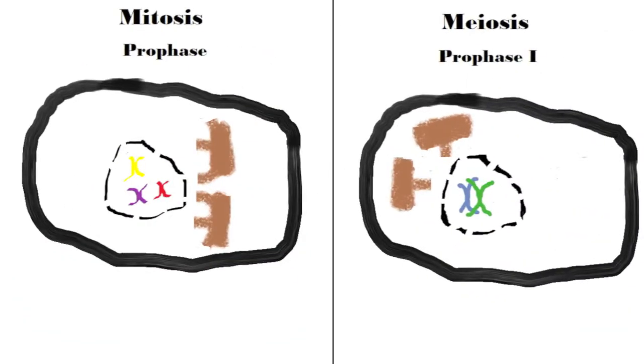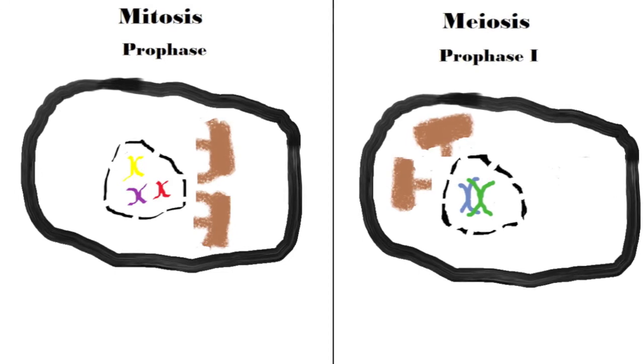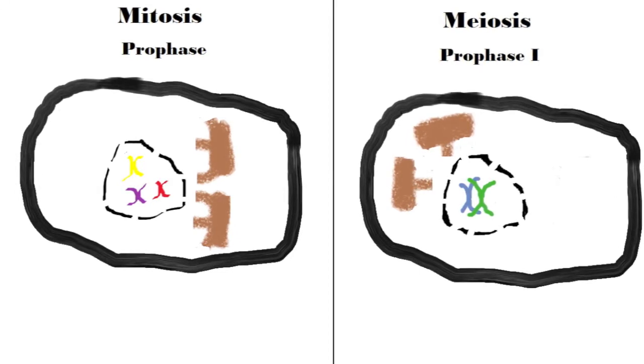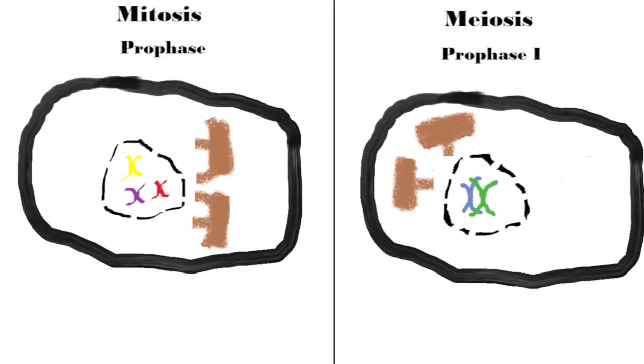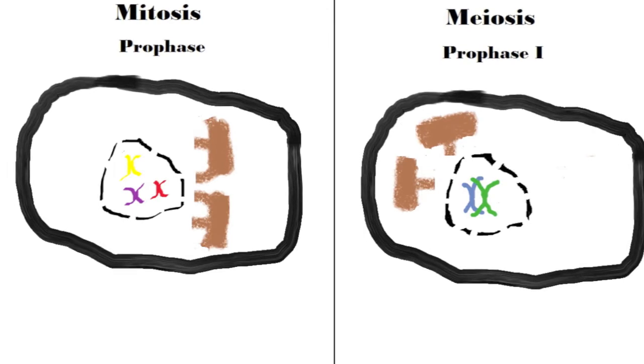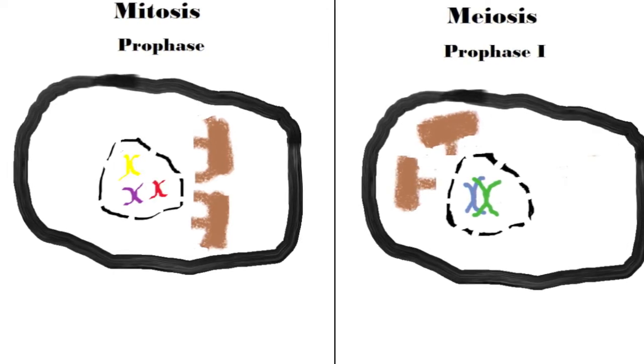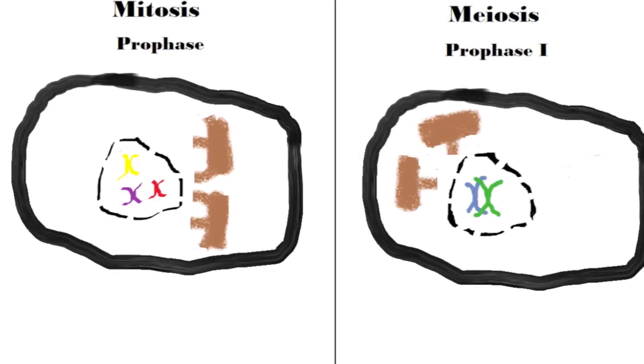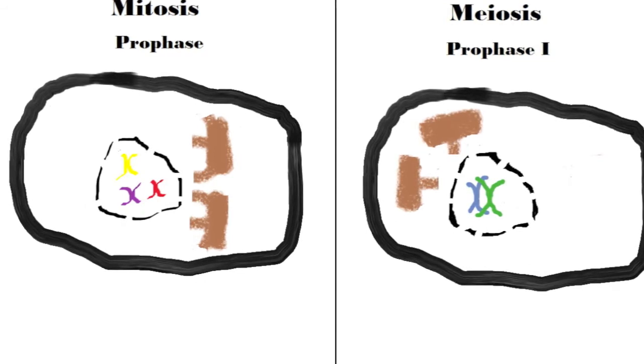Prophase starts at the beginning of the mitosis cycle, and prophase 1 of meiosis starts the first round of divisions in meiosis, where the goal is to separate homologous chromosomes. In prophase of mitosis, the chromosomes begin to condense. Each chromosome is actually two identical copies. Each copy is called a chromatid. Spindle fibers begin to form from the centrioles as they start to separate. Also, the nuclear envelope fragments and disperses.